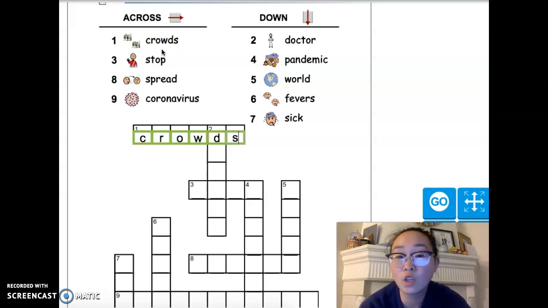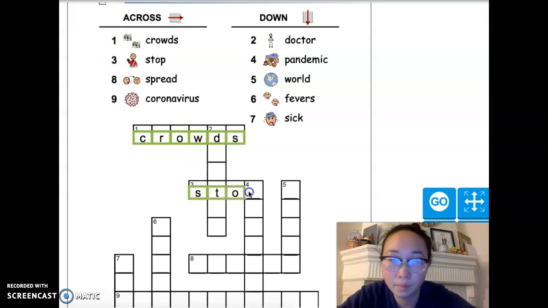And in particular, we want to put an end to something, right? We want to stop the coronavirus because we don't want it to keep spreading. We don't want people to keep getting sick. We just want to end it. And so that's something that lots of people in the medical field, scientists, doctors, hospitals are all working on to stop. So stop is number three. Number three is right here. So we're going to write stop. Oopsies. Stop. All right. Stop.